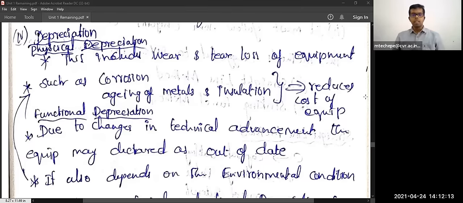If the tire condition and the engine condition are good, then it will go for a little bit higher cost. Same like that, in the substation also, many depreciations are there. Physical depreciation is there. Then, as I said, in boilers, due to scale formation, we have to go for frequent maintenance and sometimes replacement also. So that also is depreciation.